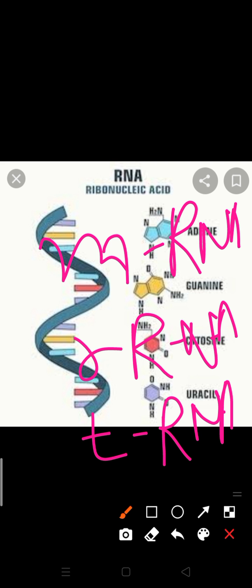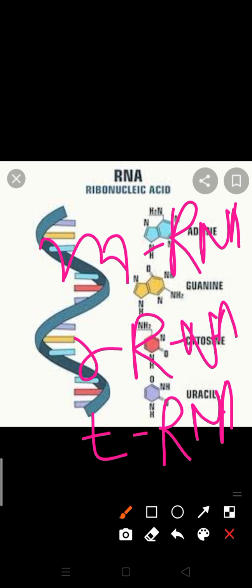This is the template RNA, and it is very helpful to bring the message from the DNA. Second is rRNA, ribosomal RNA, which is helpful for the union of the large and small units of the ribosome.